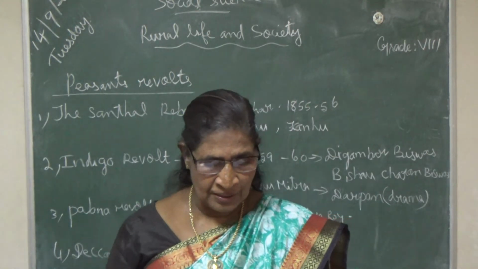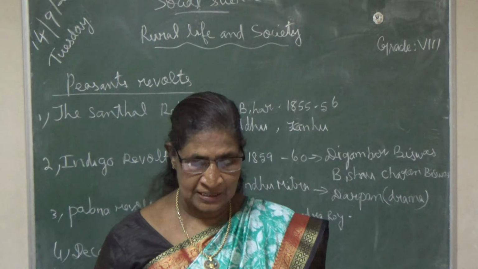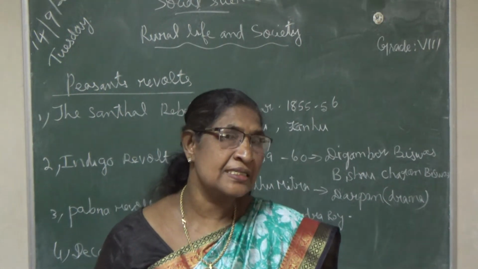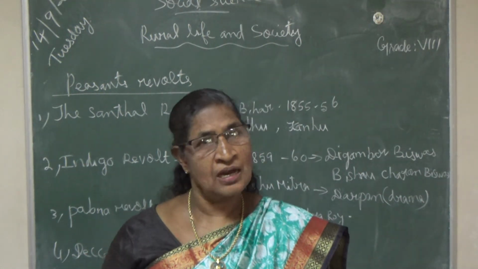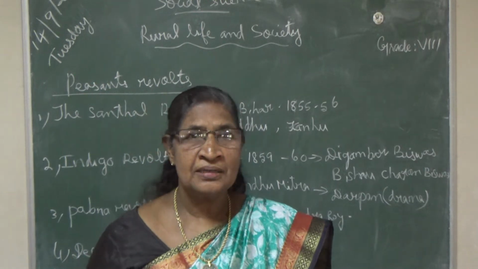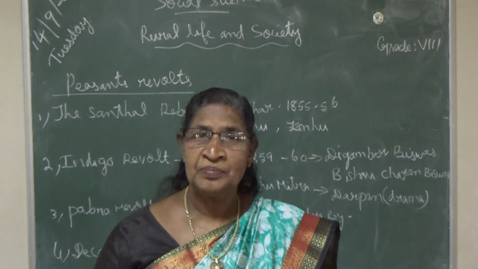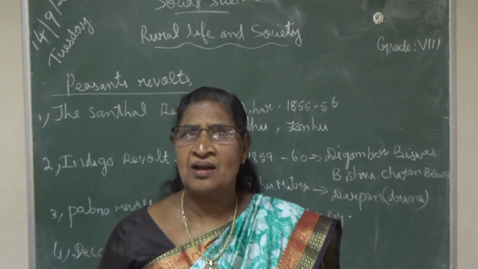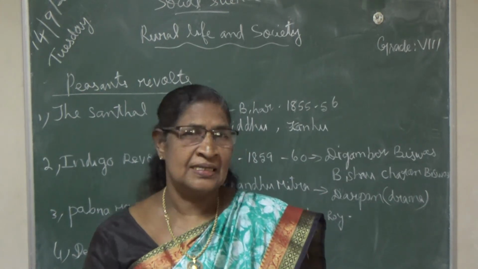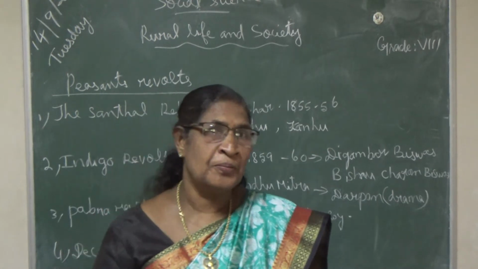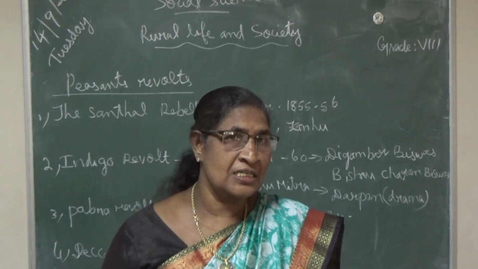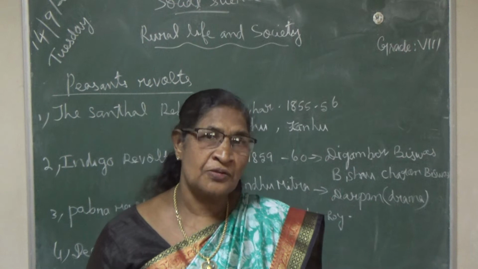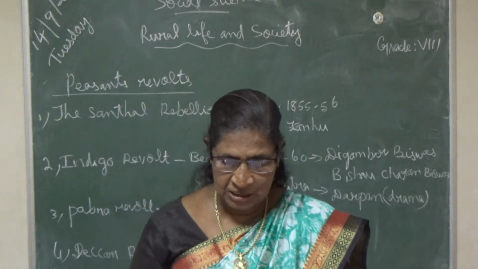So the Bengal indigo cultivators revolted against the British government. They had to cultivate indigo, but they had to sell it to the offices at a cheap price, not the price they asked. So the farmers, the cultivators of indigo, revolted against the British government.